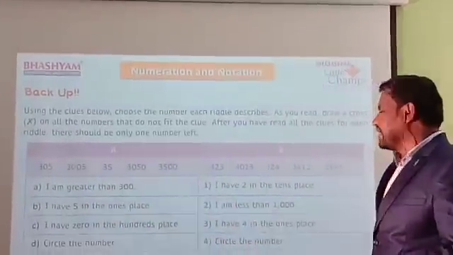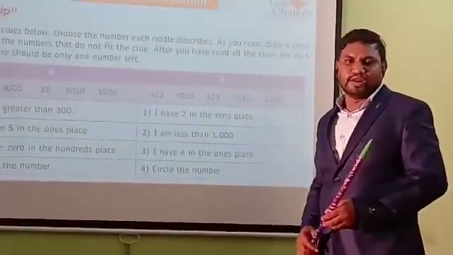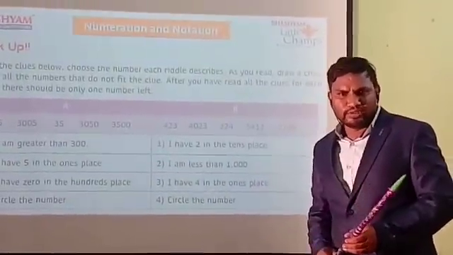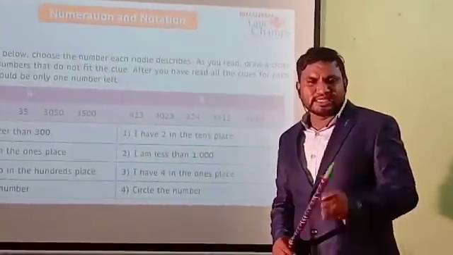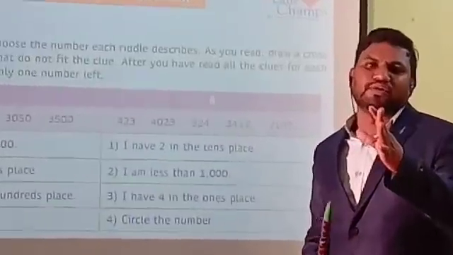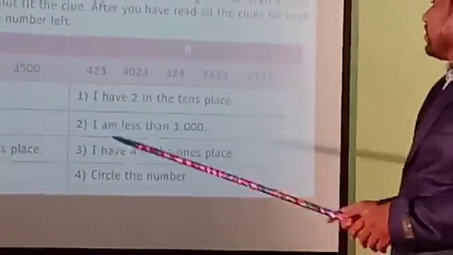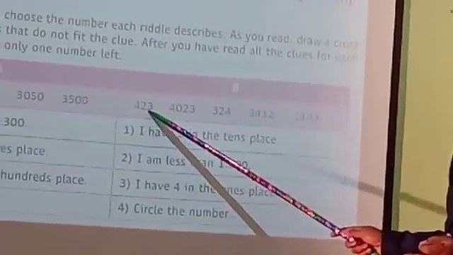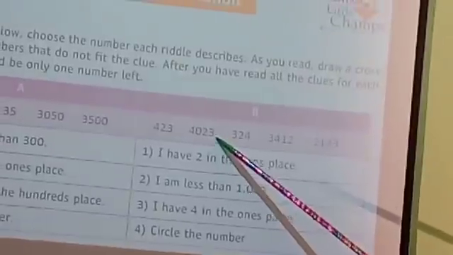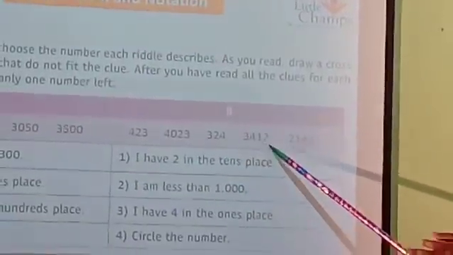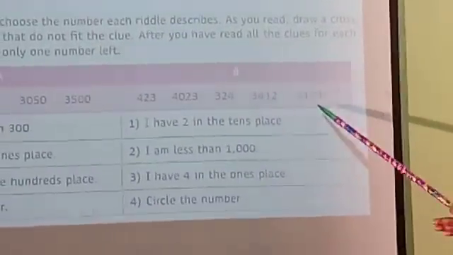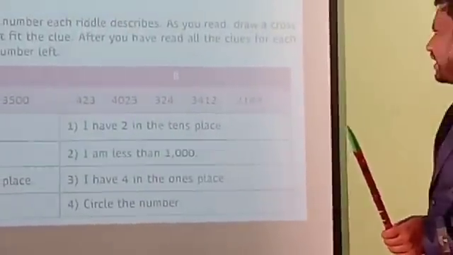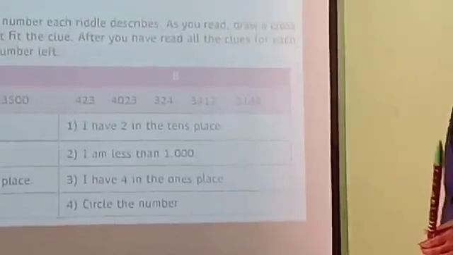Okay. Next, we are going to the second one. Second puzzle, same like this one. Will you do it? Okay? I will just give the clues. You can do your own. Now, here see there. B. What are the numbers? 423, 4023, 324, 3412, and 2143. How many numbers are given here? 5 numbers. Now we are going to the clues.